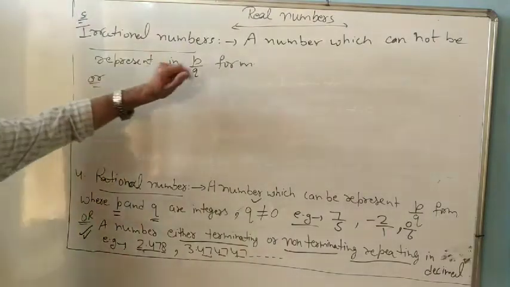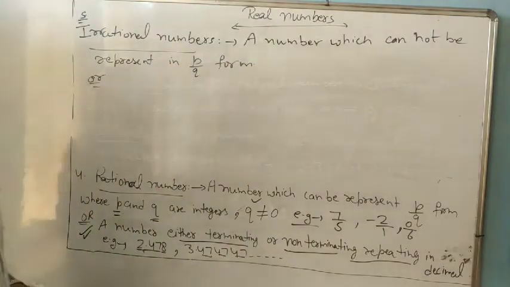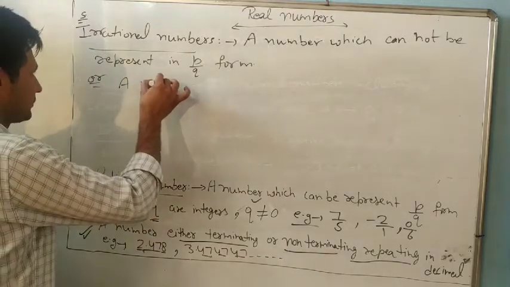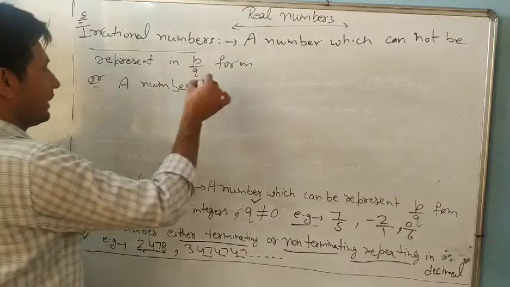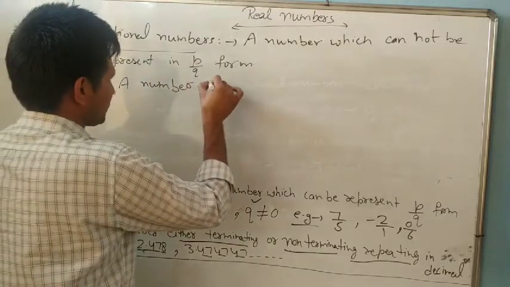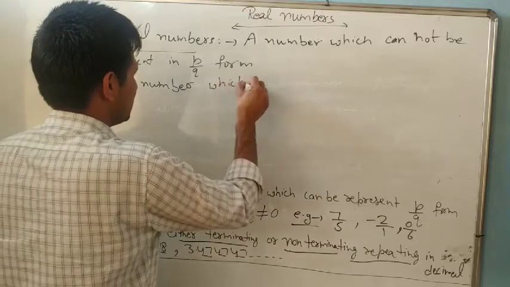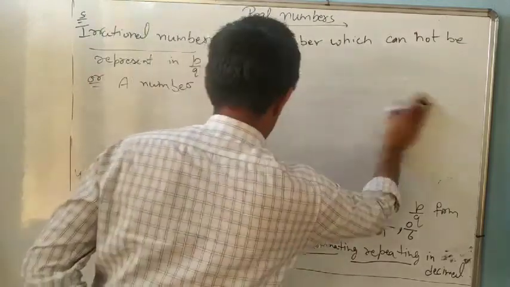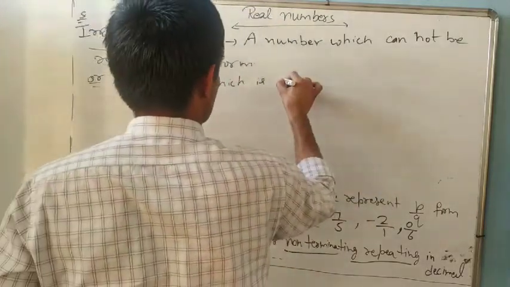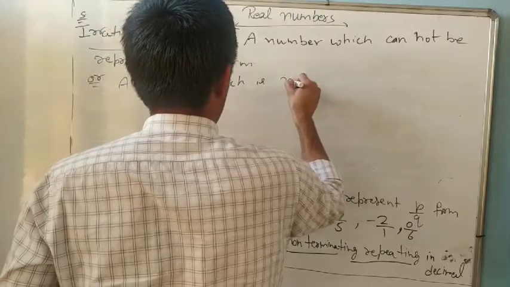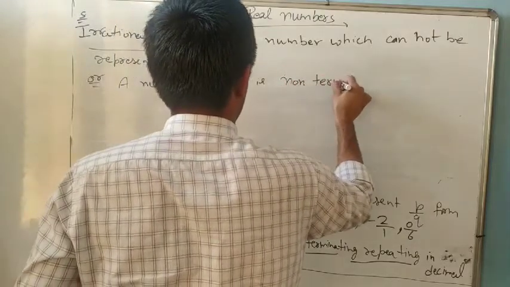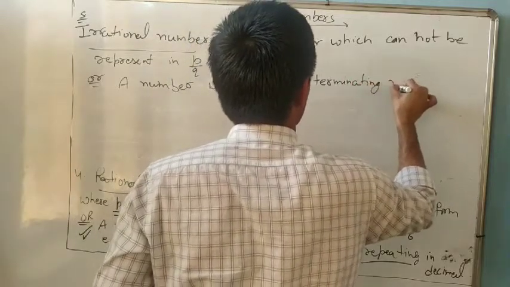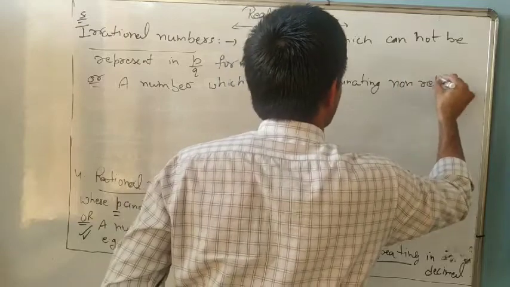So next is irrational number, a number which cannot be represented in p by q form, or in decimal. What you can write? A number which is non-terminating and non-terminating, non-repeating.